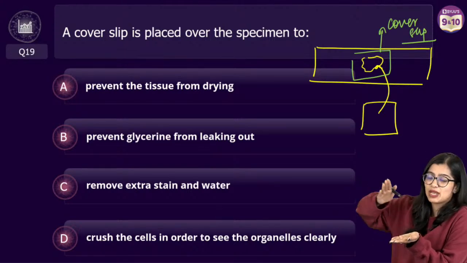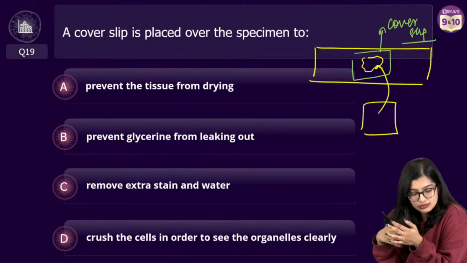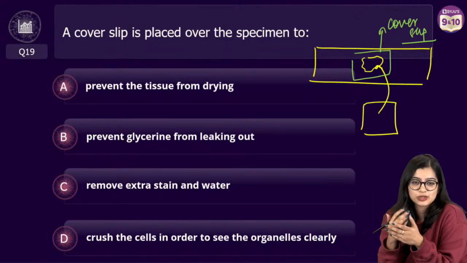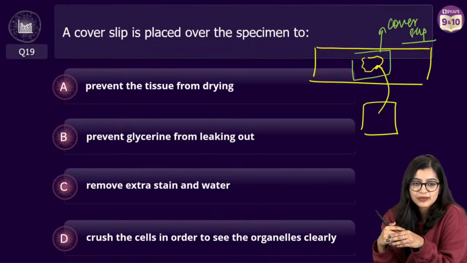Why is it that we are putting an extra slip? I'll do this experiment. I feel like the sampling and everything is something I have to do.